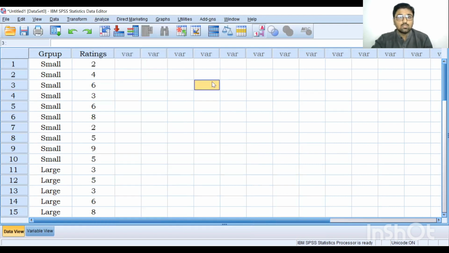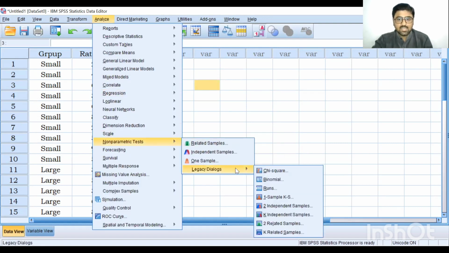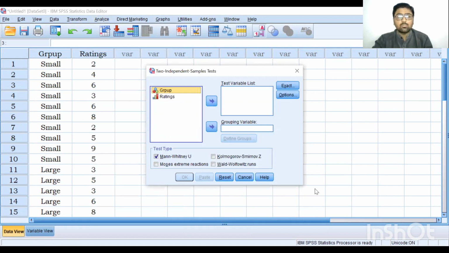Again, go to Analyze, Non-Parametric Tests, Legacy Dialogues, Two Independent Samples. If you click on two independent samples, this dialog box will appear on your screen. Now, what is our test variable? It is ratings, because we want to compare the ratings of people live in small and large cities. What is our grouping variable? It is group. So move this variable group in this grouping variable box.